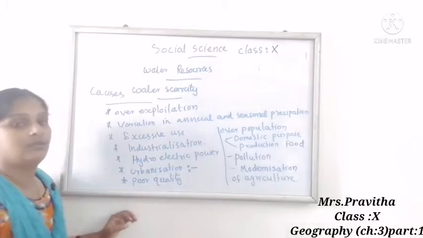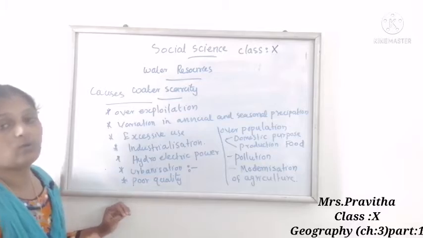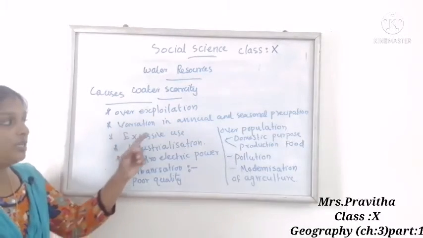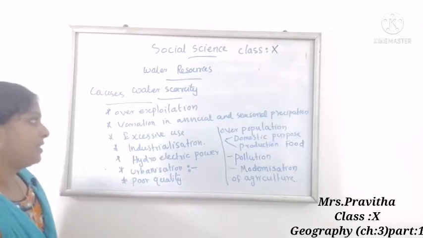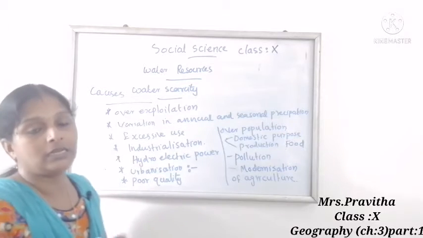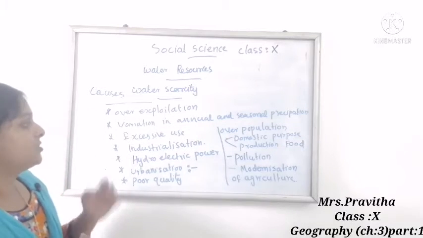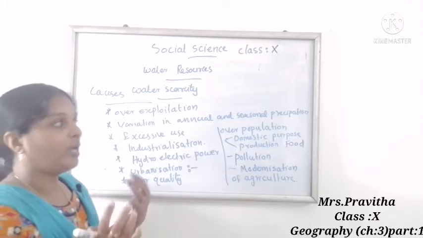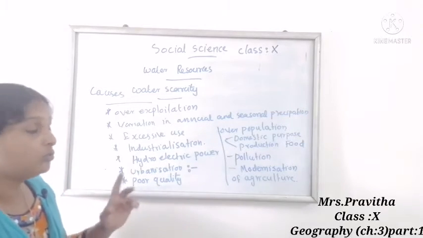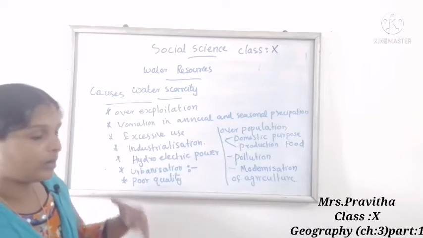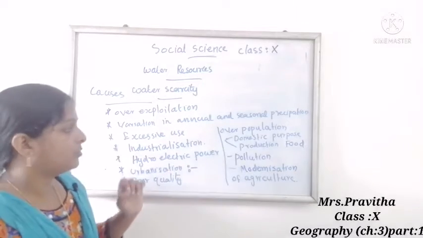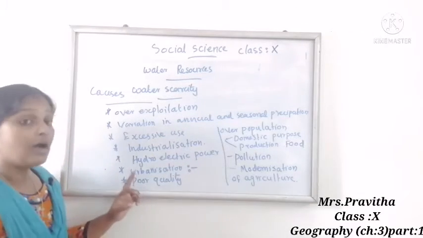Now I think you got many points about the reasons for water scarcity: overexploitation, variation in annual and seasonal precipitation, excessive use and unequal access to water among different social groups, industrialization, and hydroelectric power, where approximately 22% of electricity is produced through water. Then urbanization.